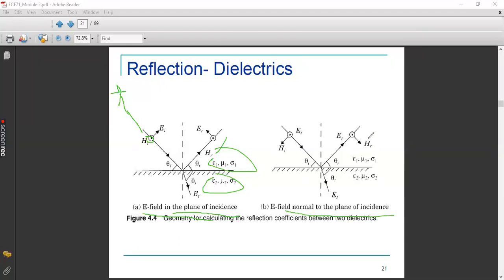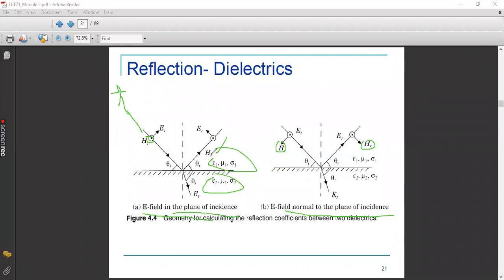At the same time, the magnetic field H is in the plane of incidence, whereas the electric field is perpendicular to the plane of incidence in the second case. Okay. And you have theta I, as I told you, the angle of incidence. Theta R is the angle of reflection, and theta T is the angle of transmission. Everything is measured with respect to the x-axis, meaning your incident plane.